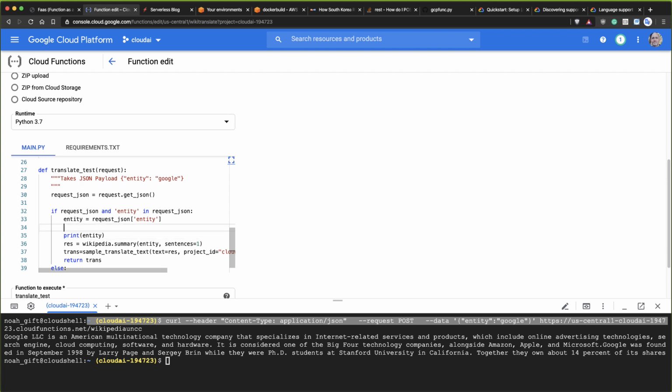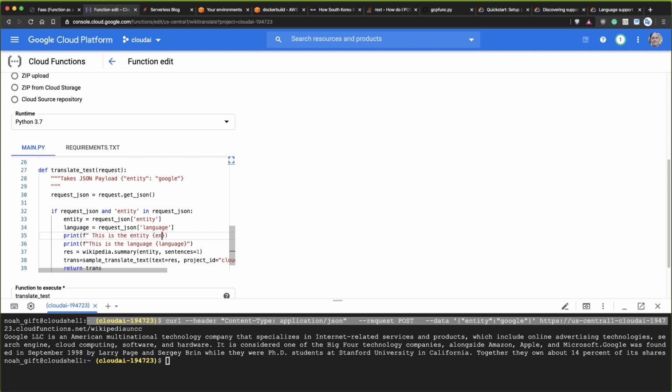That's pretty easy. I just go here and say language like this, and I say request JSON, and then we'll just say language. Then I'm also going to make my debugging a little bit better here. So I'll say print, this is the language, and then I'll put in this language, and I'll say the same thing for this, this is the entity.